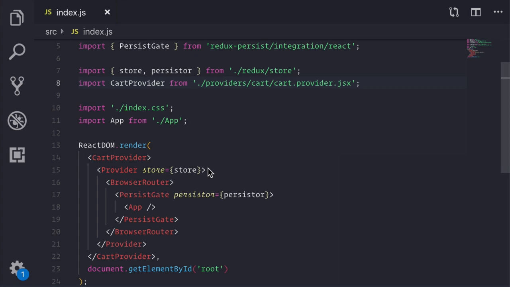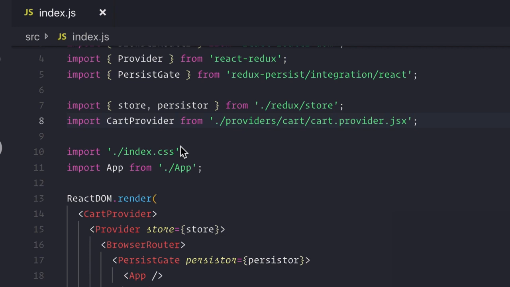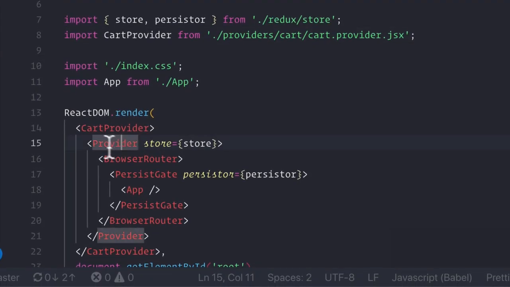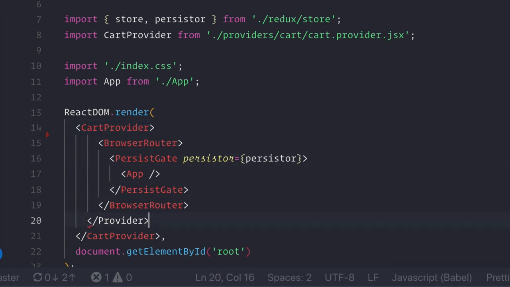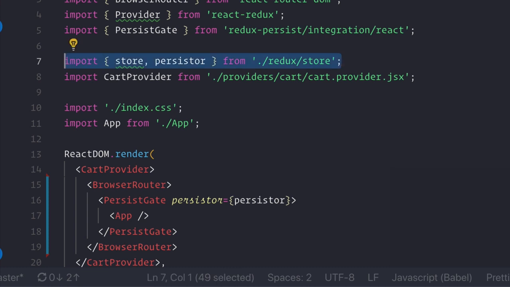Let's first just get rid of Redux in our application. Now, inside of our index.js, the main place that actually is utilizing Redux is inside of this provider component. So if we get rid of this component, we're technically removing any instance of Redux from our components.